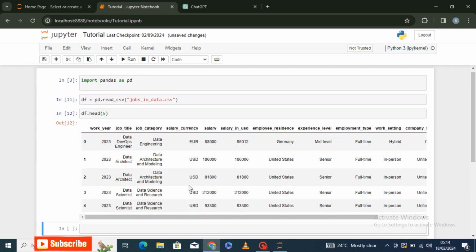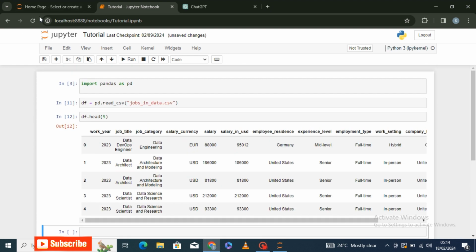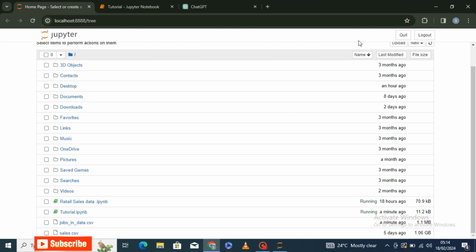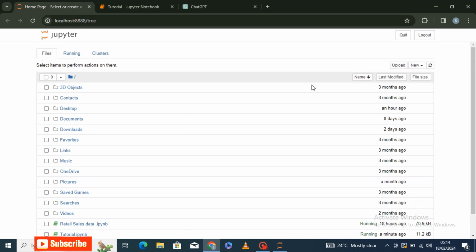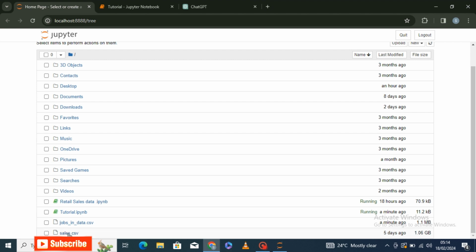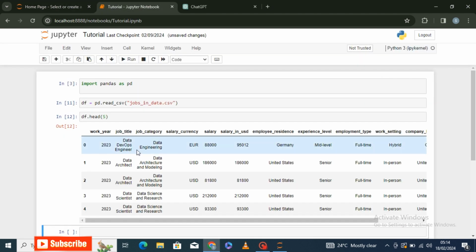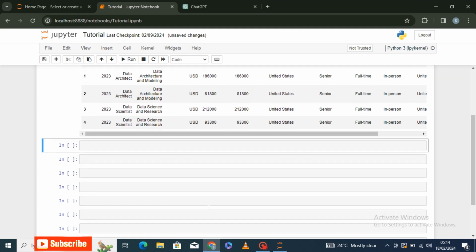So I think going to your home page and uploading the file really helps. It's very easy for the Jupyter notebook to read the file. So that is how I finally figured it out. And yeah, I hope this helps you.